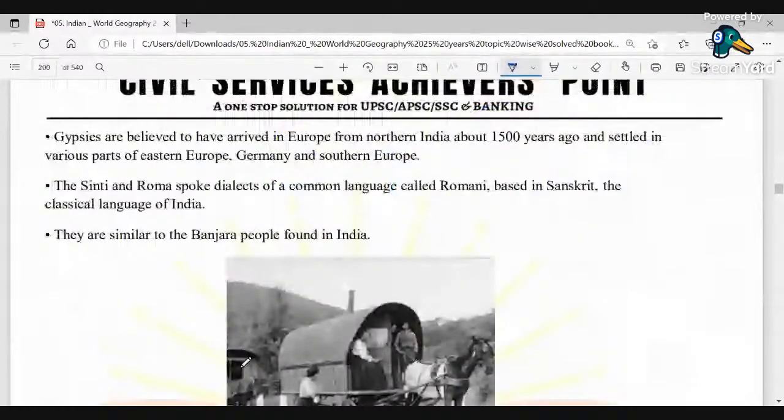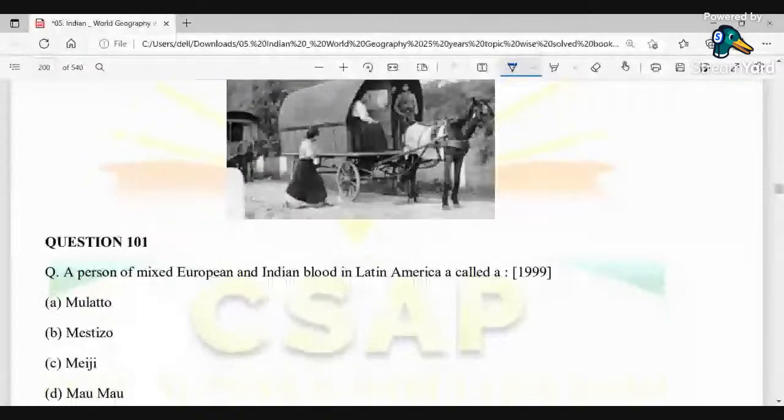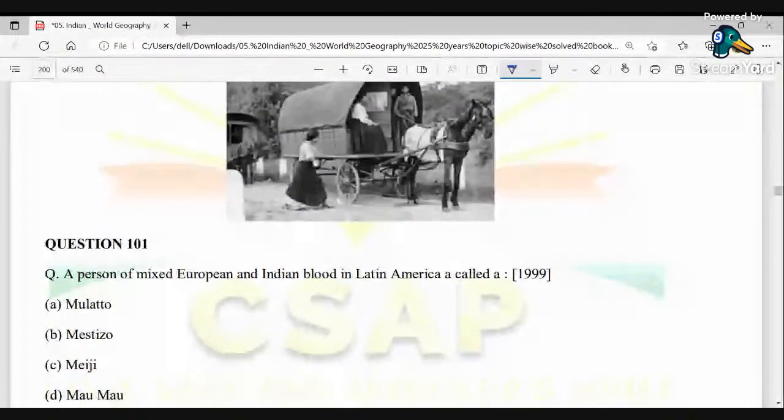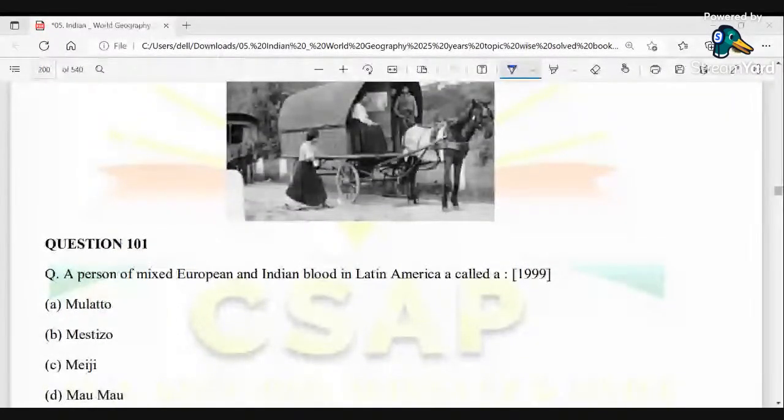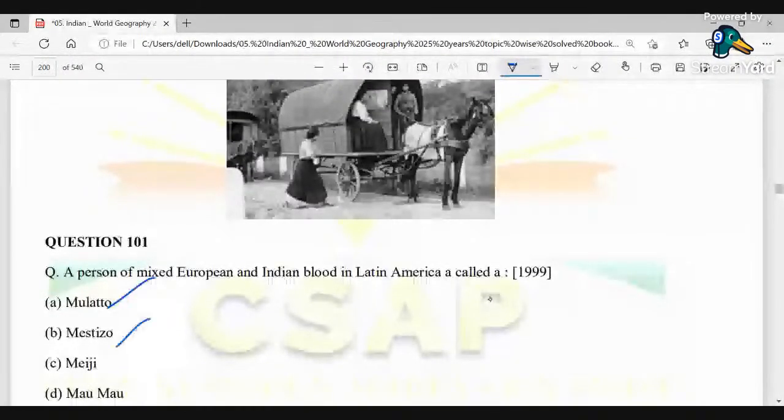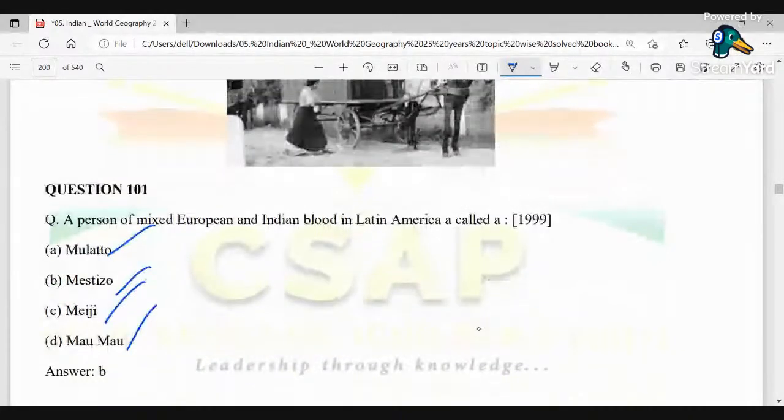a person of mixed European and Indian blood in Latin America is called a person of mixed European and Indian blood in Latin America. So what has been asked over here? So which is a person of mixed European and Indian blood of Latin America is called as? So you can attempt this question if you want to. So they are known as the mulatto, mestizo, meiji, and momo. Yes, they are correct. Mestizo is the correct option with respect to the question that has been asked. That is the person of mixed European and Indian blood in Latin America. They are known as the mestizo.